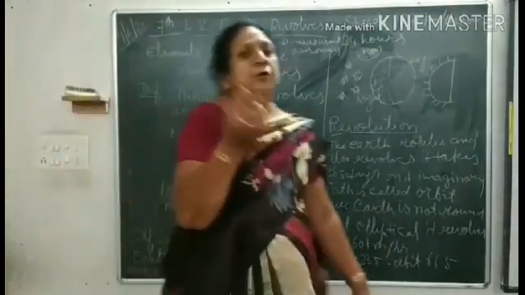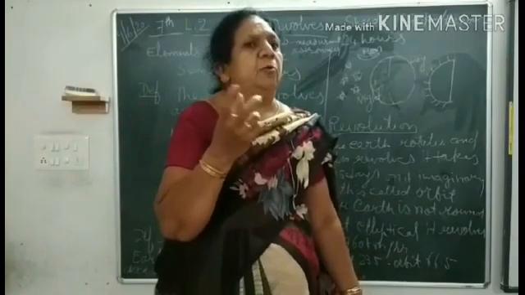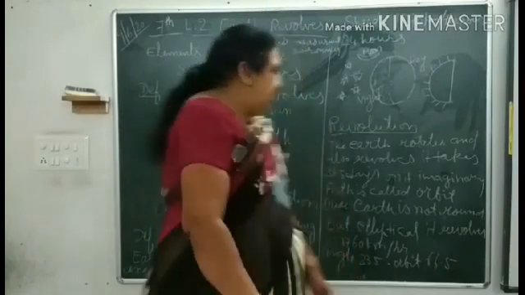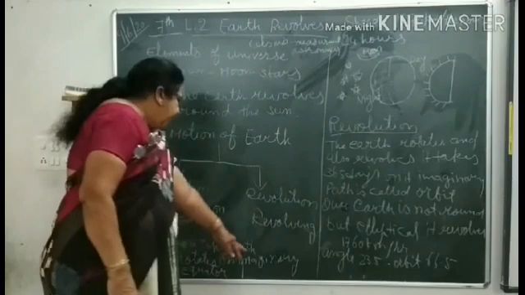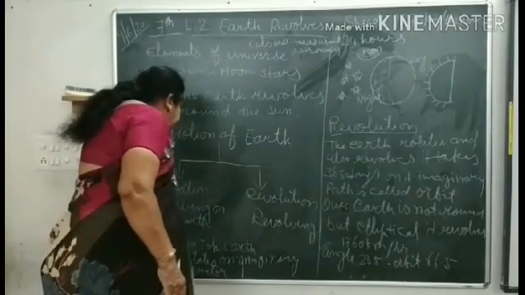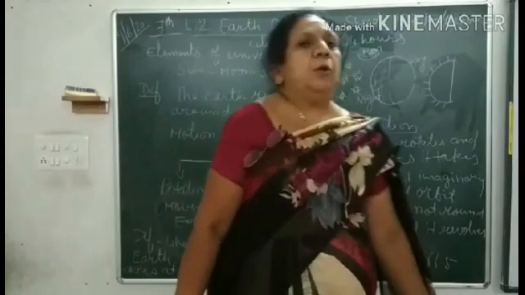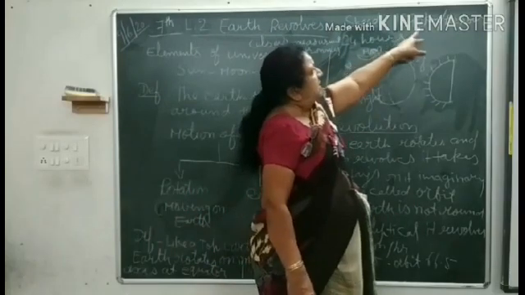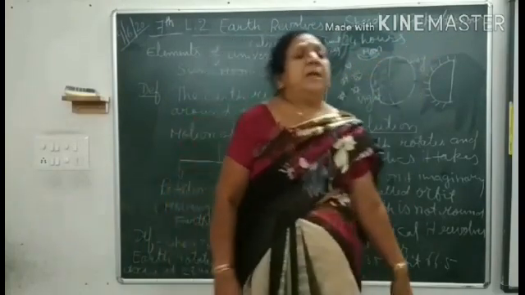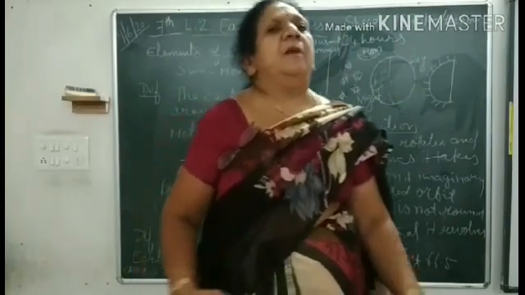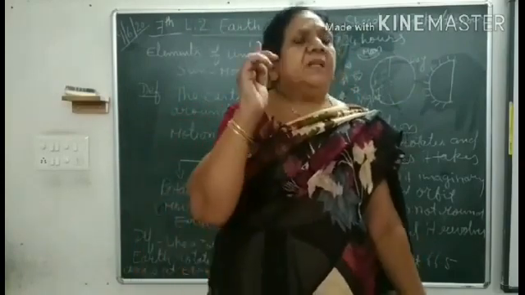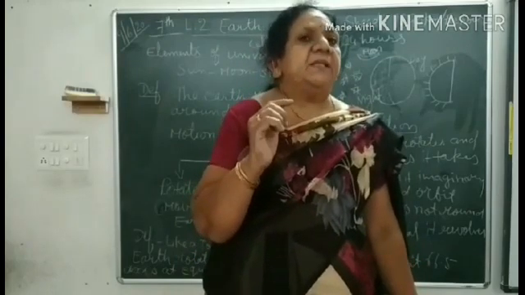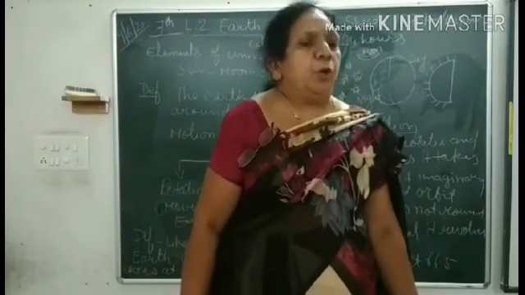Have you seen a top? The way it rotates, in the same way our Earth also rotates. Like a top, the Earth rotates on an imaginary axis at the equator. This is called rotation. It moves at a speed of 1670 km per hour and takes 24 hours. 24 hours means one day. When the Earth rotates on its axis, it takes 24 hours, so day and night are caused.